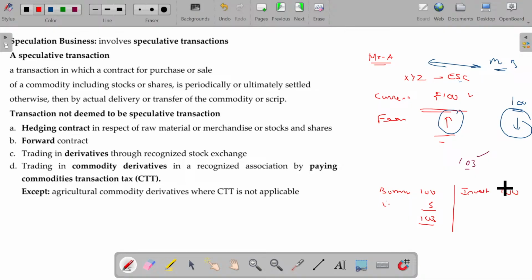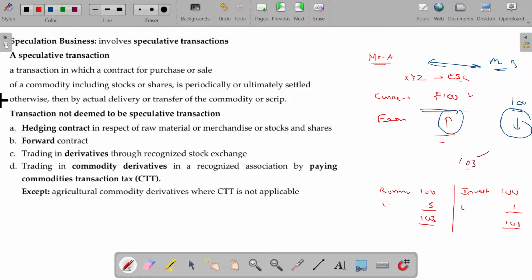In the bank he will get only 1% interest. For borrowings the rate of interest is higher; for investment he gets lower. So A is pretty confident he will get it at 103 by this plan, and B is also pretty sure he will get 101 this way.